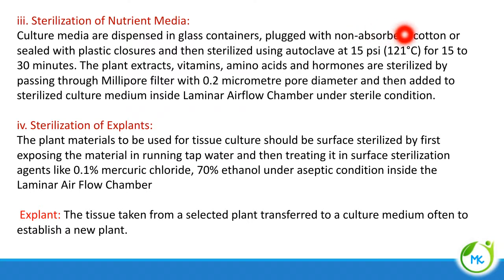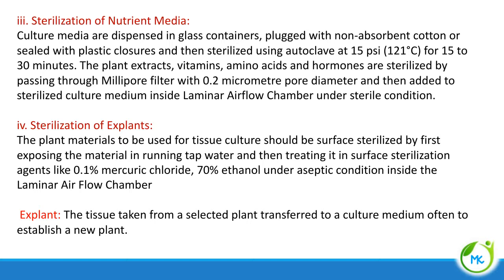So we have to plug with non-absorbent cotton or seal with plastic closures, and sterilize at 15 psi pressure, 121 degrees Celsius for 15 to 30 minutes. This is for nutrient medium.